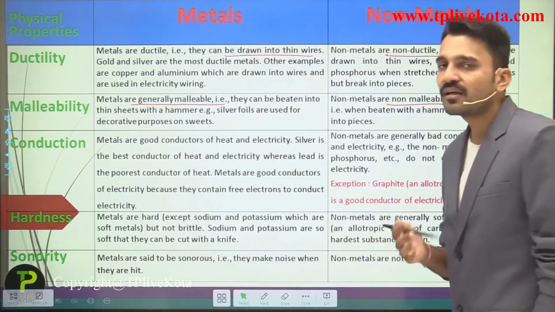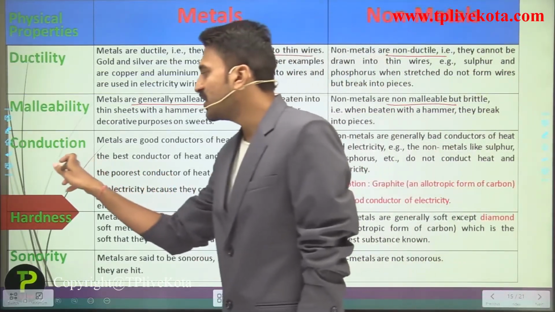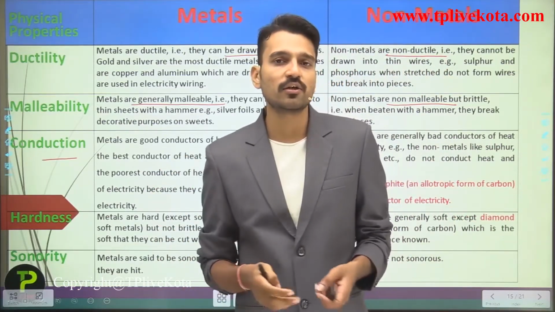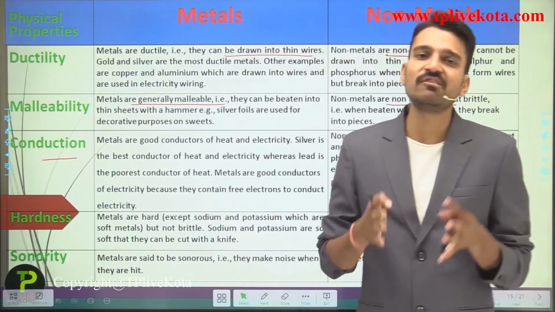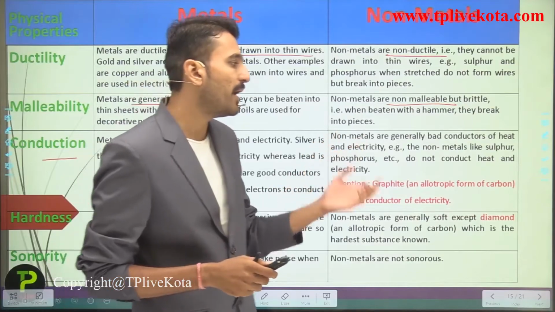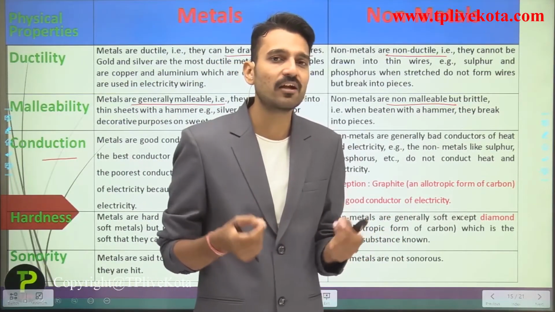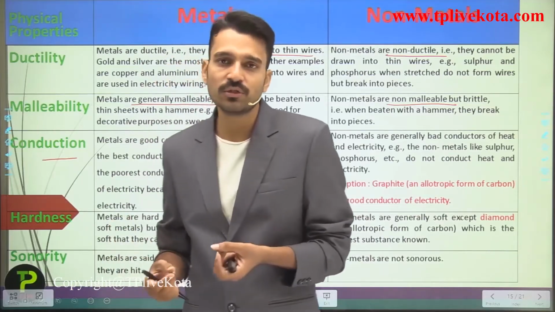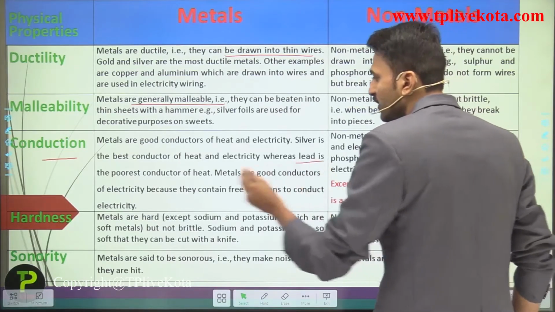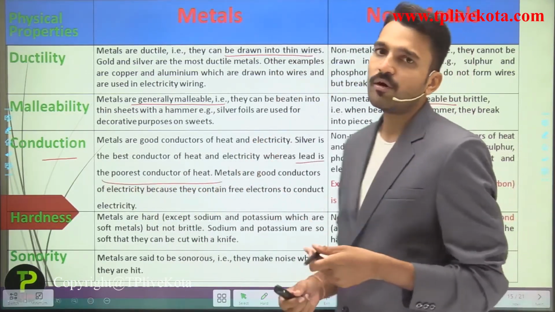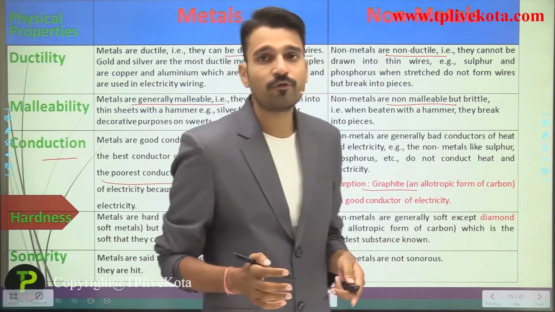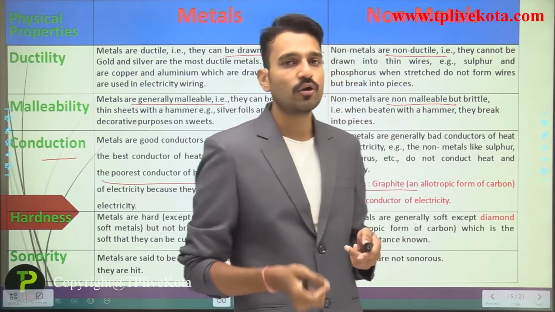Moving to the next physical property, that is the conduction of electricity or heat. Metals are good conductors of heat and electricity because they contain free electrons. Non-metals are bad conductors because they do not contain free electrons. Here we have an exception in both cases. Talking about lead, lead is the poorest conductor of heat. And among the non-metals, graphite, which is an allotropic form of carbon, is also a good conductor of electricity.